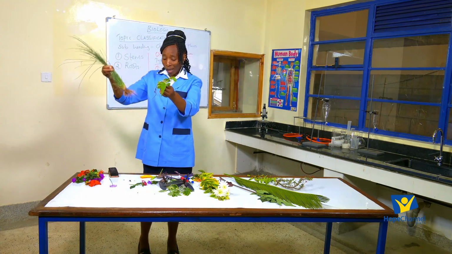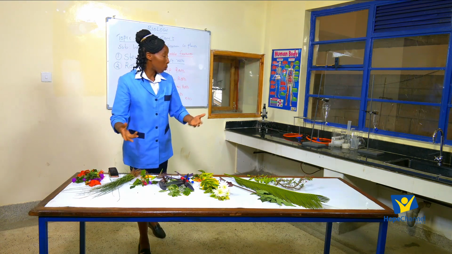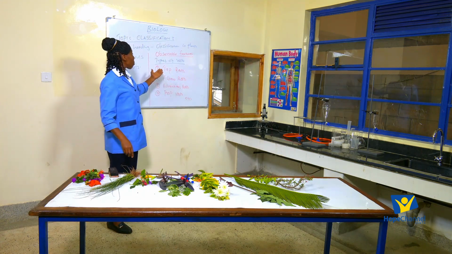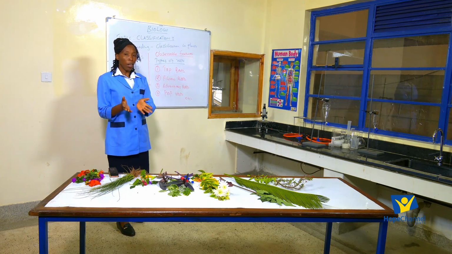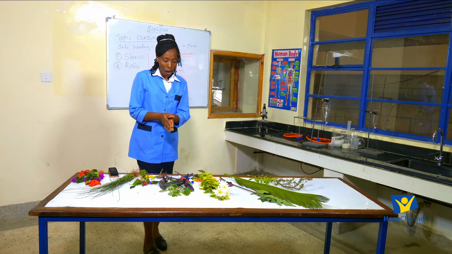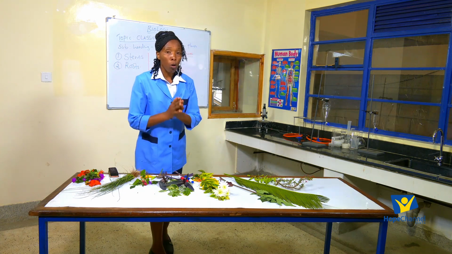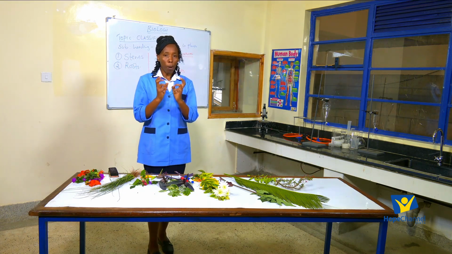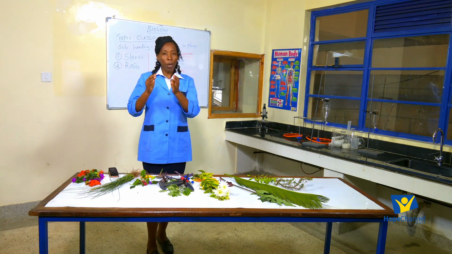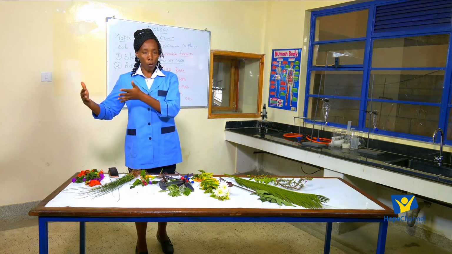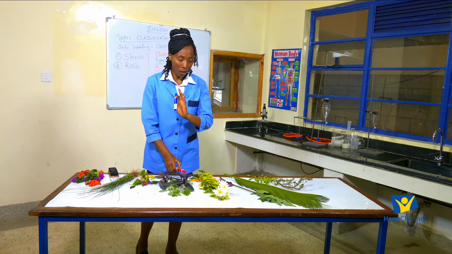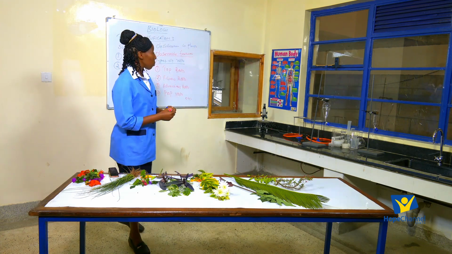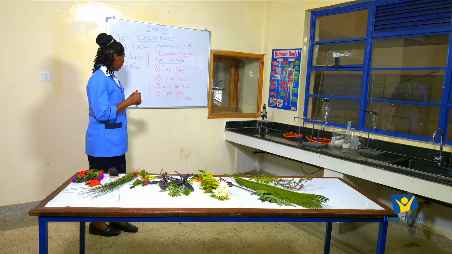Those are just a sample of root systems that we have in plants, and we can use those types of root system to place plants into different groups. Remember, we are discussing observable features in plants that we can use to place plants into different groups. And we said those different groups, we call them taxon or taxa. And we gave the difference between taxon and taxa.